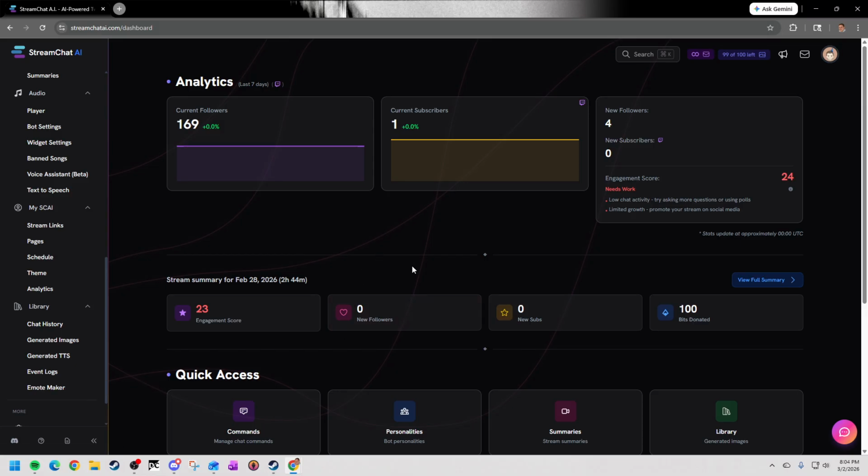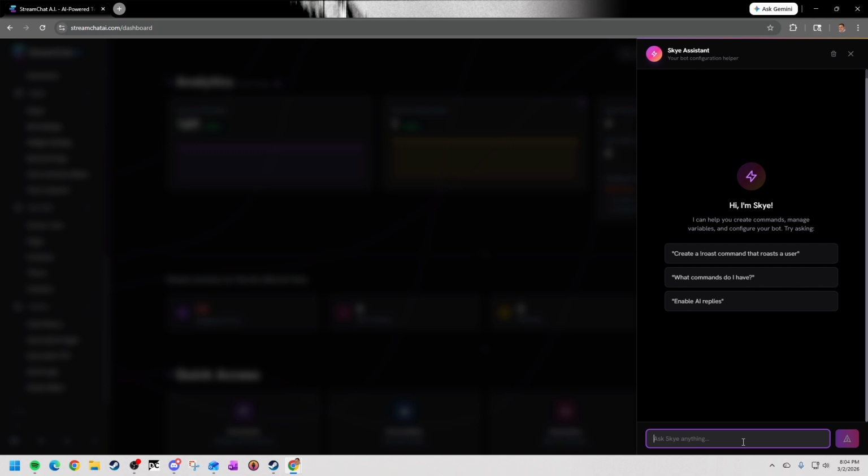The one thing that you'll notice as well on the right hand side of every single page is our new Stream Chat Assistant. This assistant will actually let you create things like commands or ask it questions to see what commands you have, enable replies and everything like that just by typing it into the message. So you could do something like create me a goodbye command called explanation goodbye.